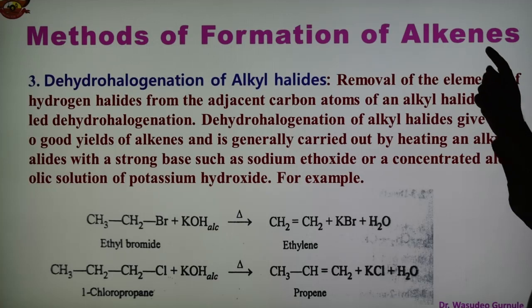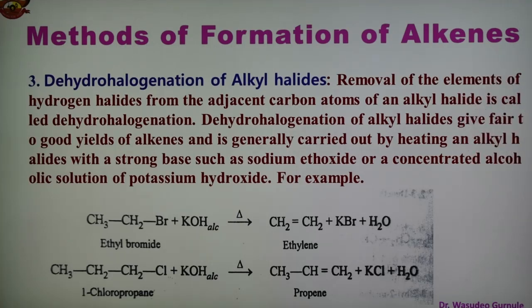So removal of the elements of hydrogen halide, HX, from adjacent carbon atoms of the alkyl halide is known as dehydrohalogenation. Because of this dehydrohalogenation of alkyl halide, we obtain the alkenes. It gives a fair to good yield of the alkenes, and is generally carried out by heating alkyl halide with a strong base like sodium ethoxide or concentrated alcoholic solution of potassium hydroxide.